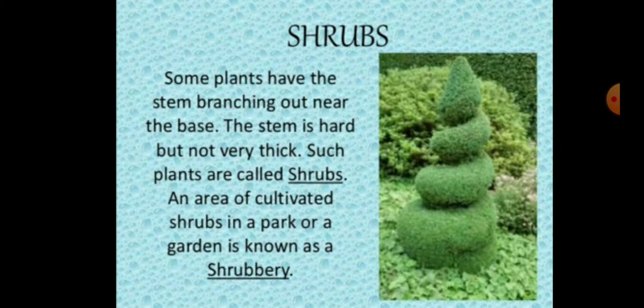Shrubs are plants that have the stem branching out near the base, and the stem is hard but not very thick, so such plants are called shrubs. An area of cultivated shrubs in a park or a garden is known as a shrubbery. So, children, we know that hibiscus, lemon, mustard, rose are examples of shrubs.